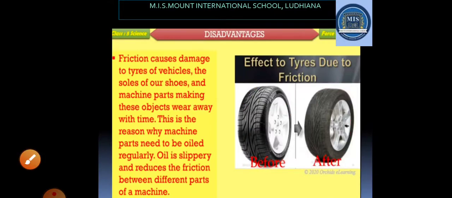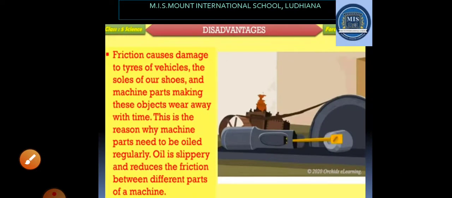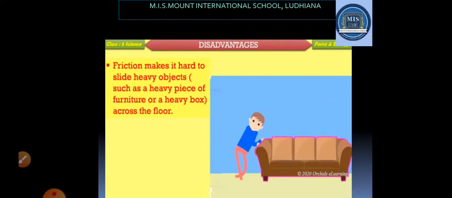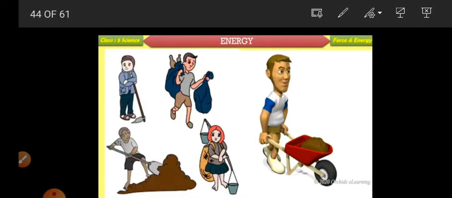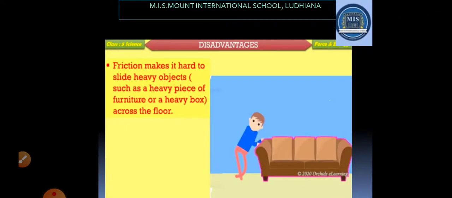In the same way, you can look at this picture also. The friction causes damage to the tires of the vehicle, and to the machinery parts when they are rubbed with each other. Friction also makes it difficult or hard to slide heavy objects across the floor. So, these were the types of forces which we have done.